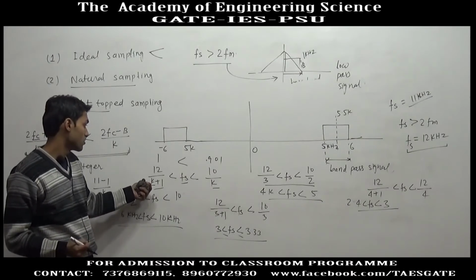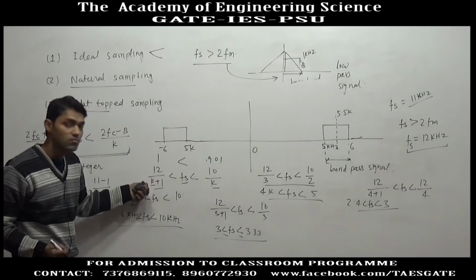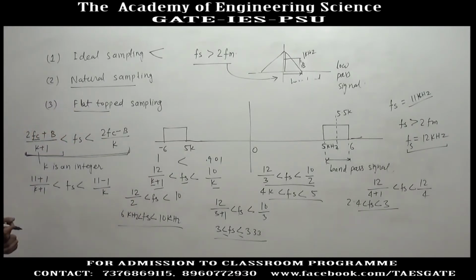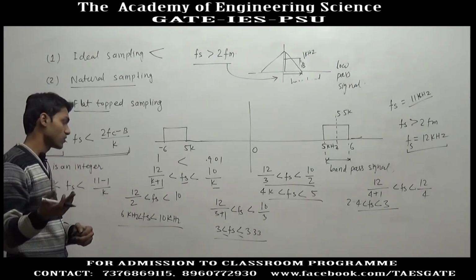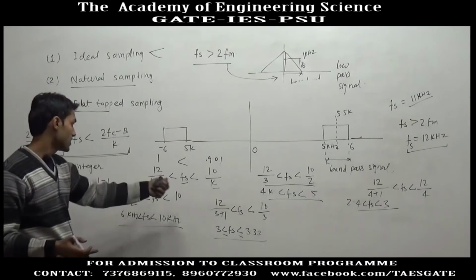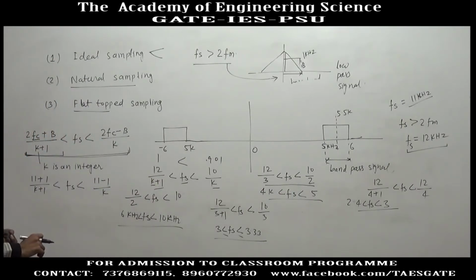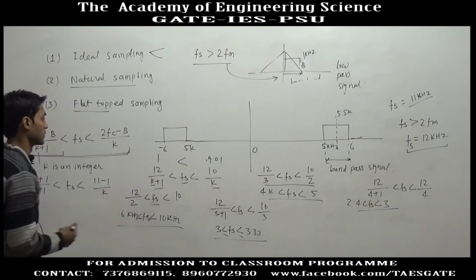Similarly, you have to check at k equal to 10. If you put k equal to 10, you will get 1, and here you will get more than 1. So this is also not possible. Similarly, you have to check for different k, and the value of k after which this condition is violated, you have to take 1 less than that value of k, and that will give you the minimum sampling frequency for this signal.